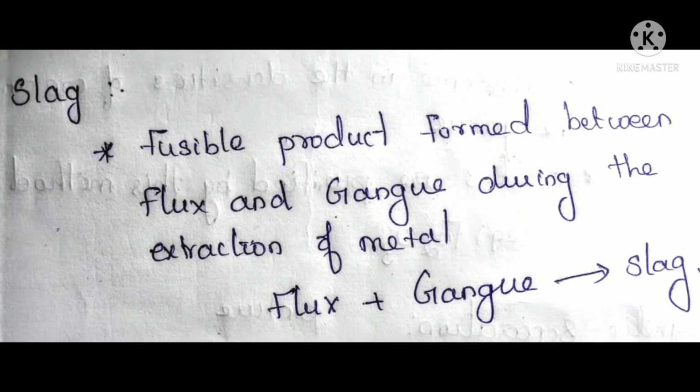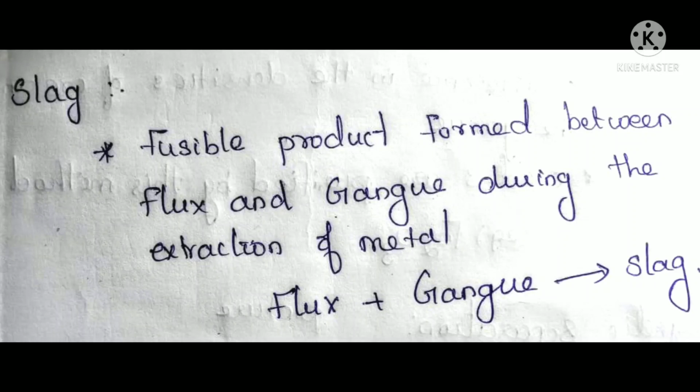Have you understood, students? See, to remove iron oxide from any ore, we will add silicon dioxide. So now our silicon dioxide reacts with iron oxide, which is considered as impurities, and the iron oxide is removed in the form of iron silicate. FeSiO3, that FeSiO3 is called as what? Slag. It is a fusible product formed between what? Gangue and flux. Have you understood?